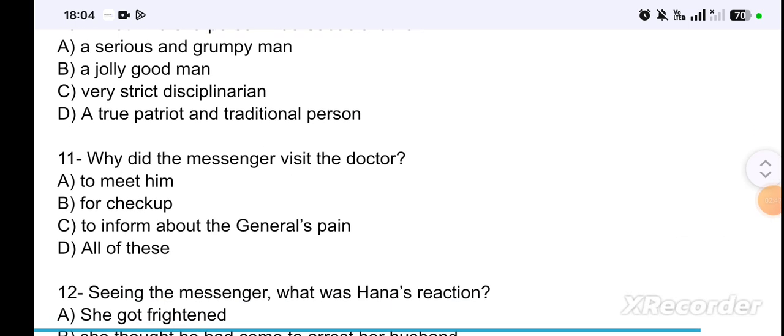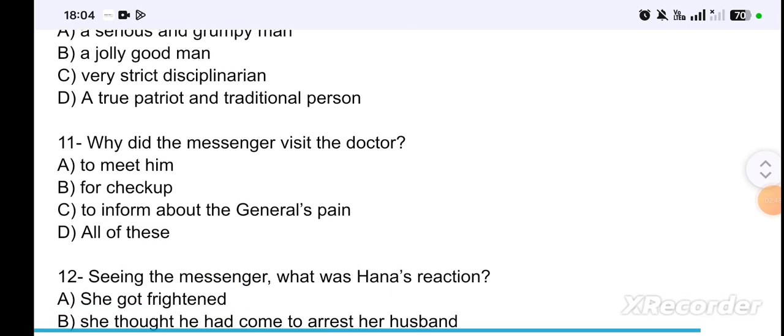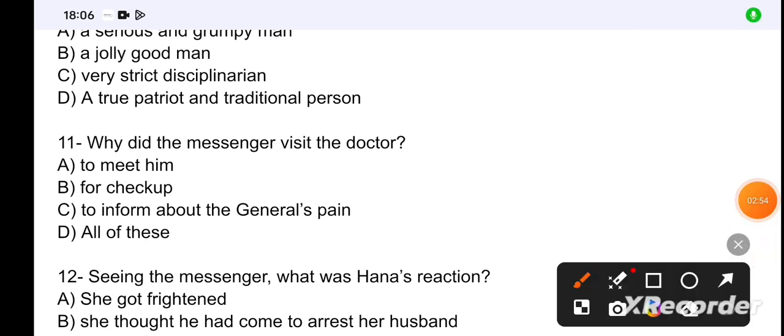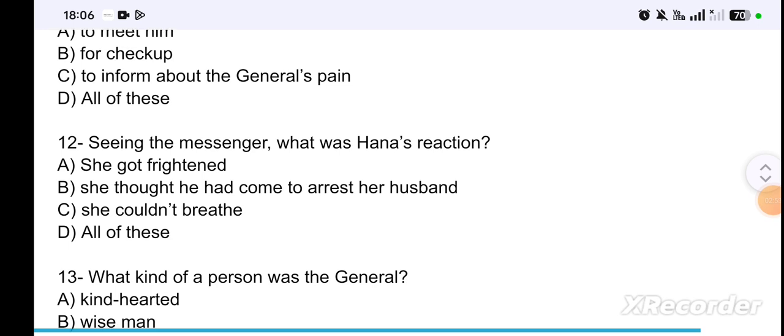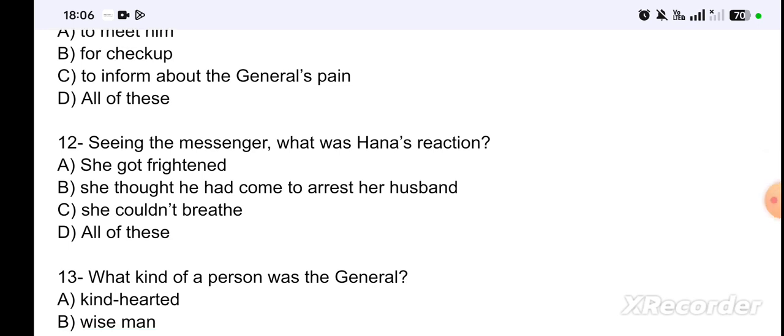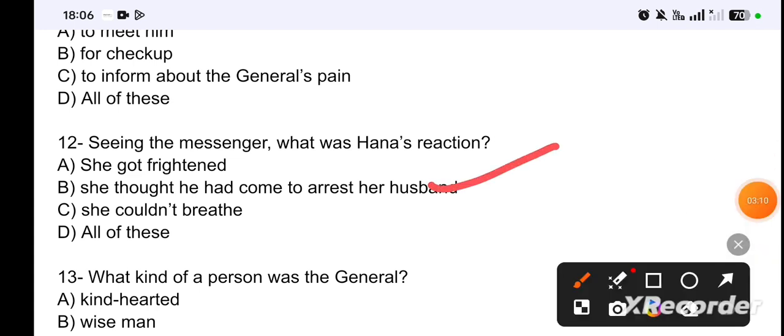Next question is, why did the messenger visit the doctor? To meet him for checkup, to inform about the general's pain, all of these. So the correct answer is to inform about the general's pain. Next question is, seeing the messenger, what was Hannah's reaction? She got threatened. She thought he had come to arrest her husband. She could not breathe. All of these. So the correct answer is, she thought he had come to arrest her husband.